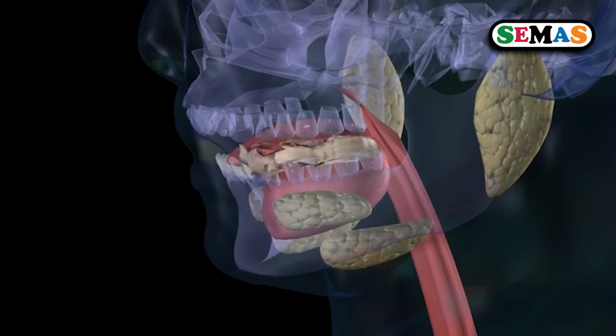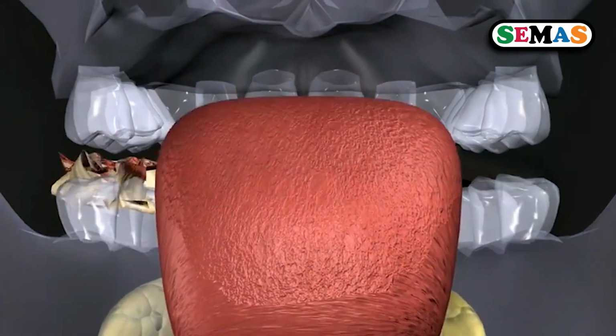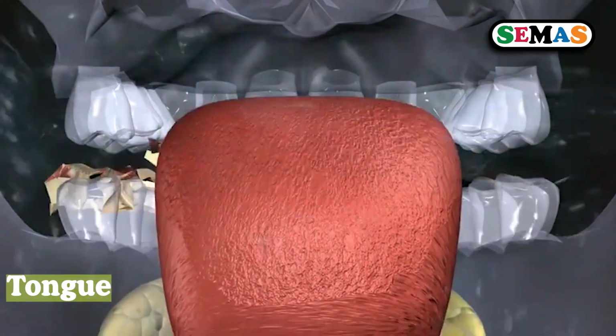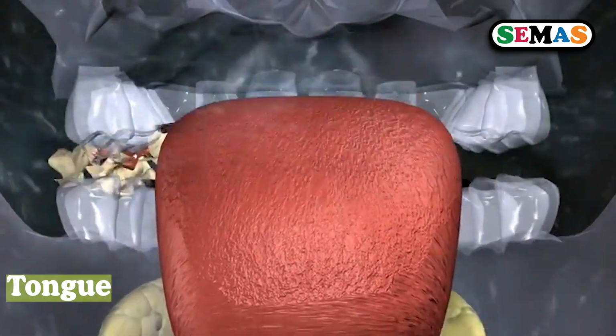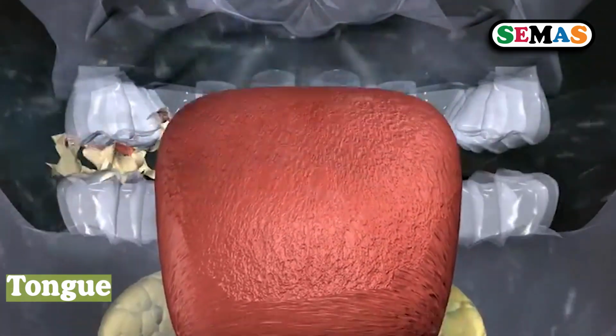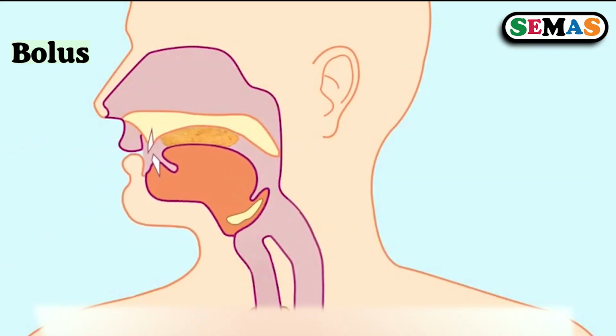Then the tongue. The tongue is the strongest and the most flexible body muscle. The tongue is the body's strongest and most flexible muscle. The digestive role of the tongue is to roll food into a bolus for easy swallowing.